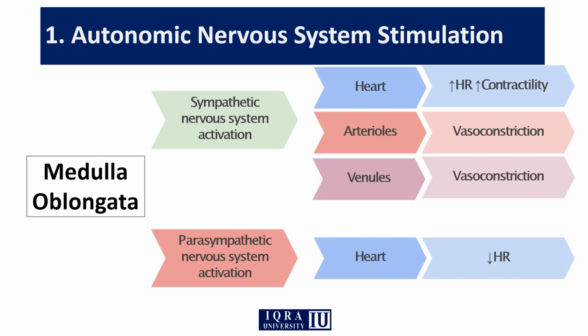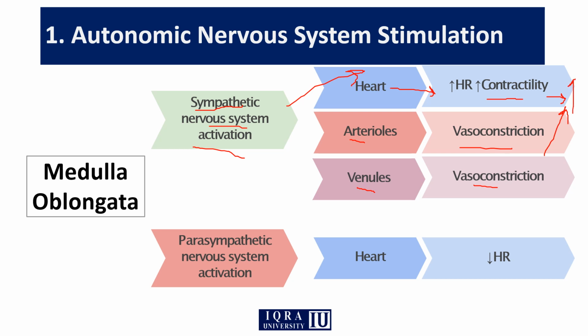Here you can see how the sympathetic nervous system and parasympathetic nervous system can affect the blood pressure. For example, the sympathetic nervous system on the heart increases the heart rate and increases the force of contraction, or the contractility, due to which the blood pressure will be increased. And the same is the case with the arterioles and venules, the arteries and veins, where the vasoconstriction occurs at both places, due to which the blood pressure will automatically increase.